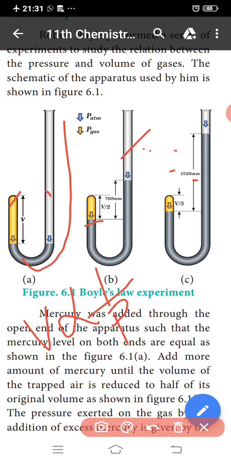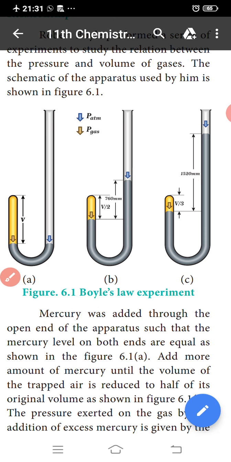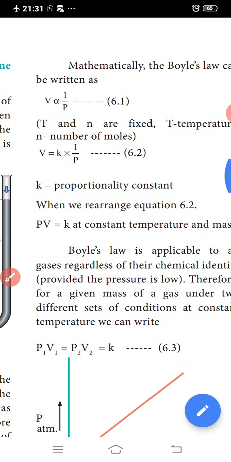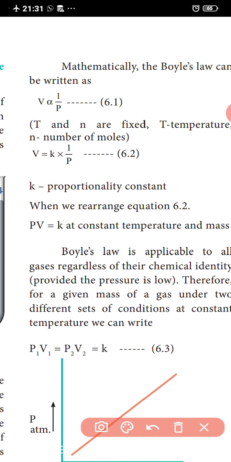Mathematically, V is proportional to 1 by P, so V is equal to K times 1 by P, where T and n, the temperature and the number of moles, are fixed. K is the proportionality constant. So PV is equal to K. The constants mean temperature and mass are fixed.